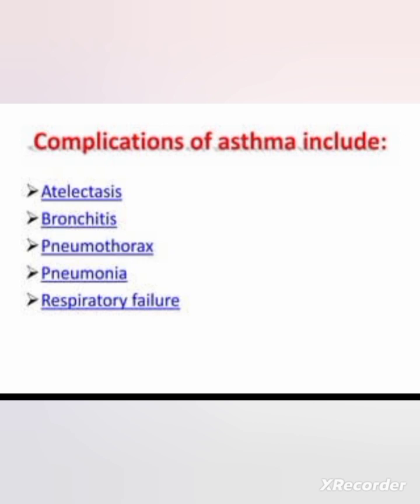Then cor pulmonale also can occur due to frequent respiratory problems. There will be, sorry, the right side of the heart will be affected. Then pneumothorax. Pneumothorax means air in the pleural space. Then pneumonia, that may be due to infection. Then bronchitis, also an infection. Then atelectasis means the collapse of alveoli can occur.